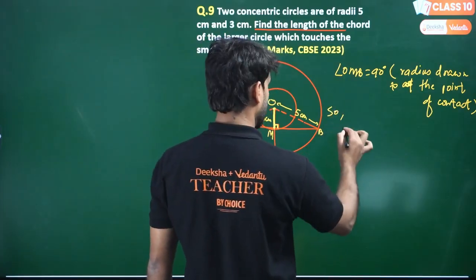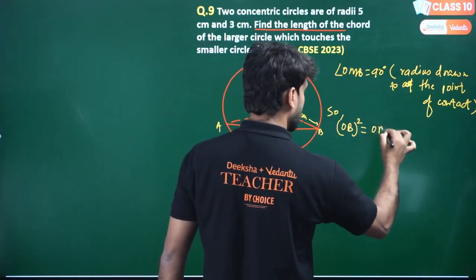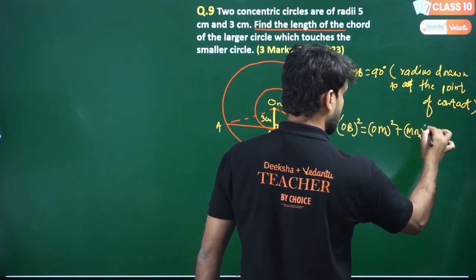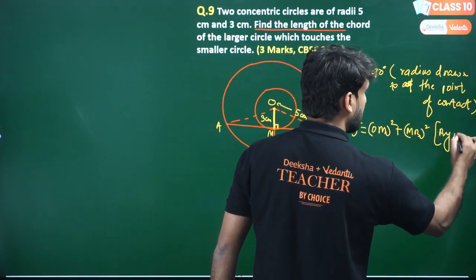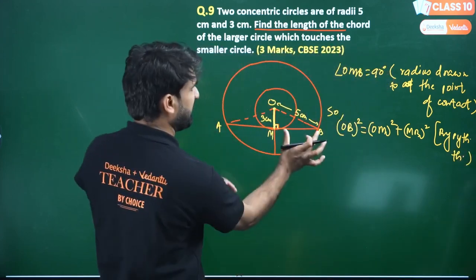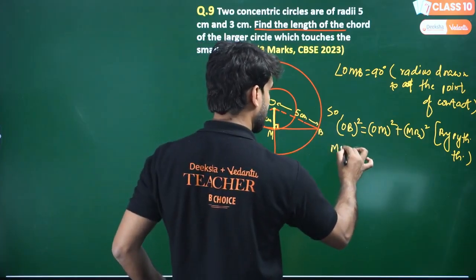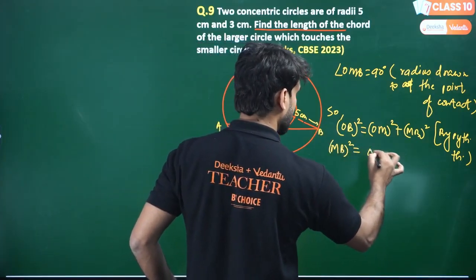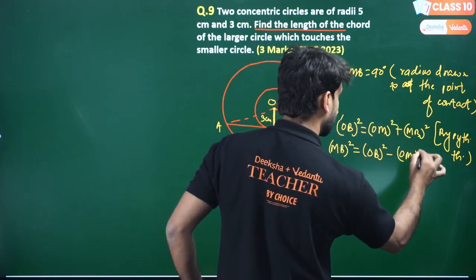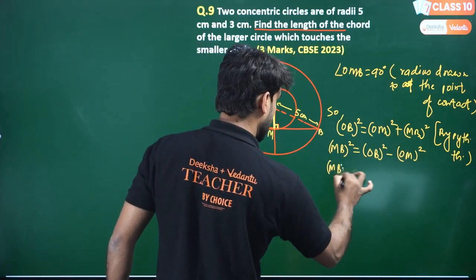So OB square equals OM square plus MB square. Why am I writing this? By Pythagoras theorem. So we have to find MB first. If we can find MB, we can find the complete length. So MB square will be OB square minus OM square, shifting OM to this side. I don't know MB, we have to find MB square.